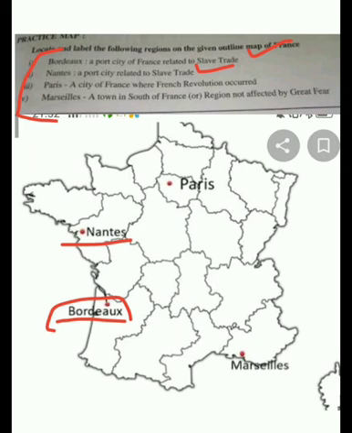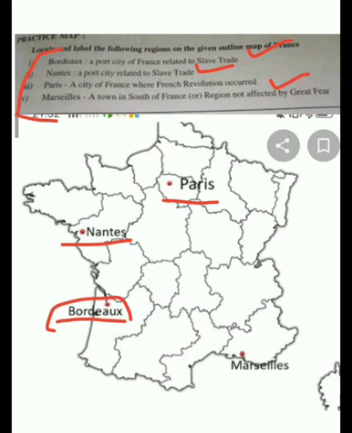Then a city of France where the French Revolution occurred. Now you must be knowing it was Paris. Storming of the fort of Bastille was in Paris. So you will write Paris and then you will locate.